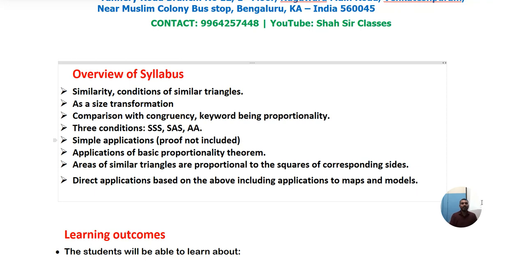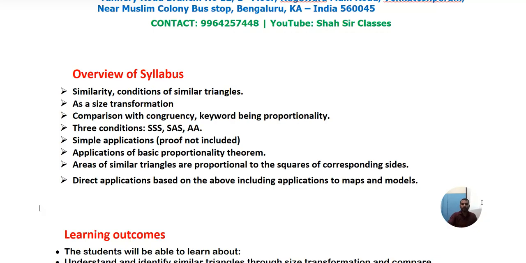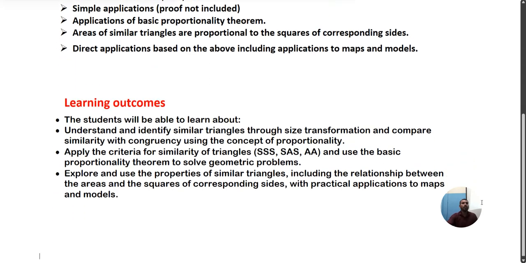Good. Then, simple applications. We are going to use these conditions, but you need not prove anything. Proof is not included. You need not prove and show. Understood these conditions. And we are going to study about BPT, we are going to study about areas of similar triangles, and also we are going to apply this concept of BPT and areas of similar triangles with certain maps and models, with certain figures, with certain questions, and we are going to check. Clear? Yes.